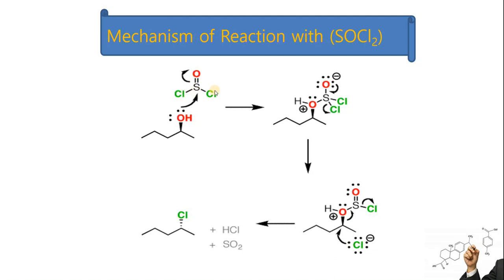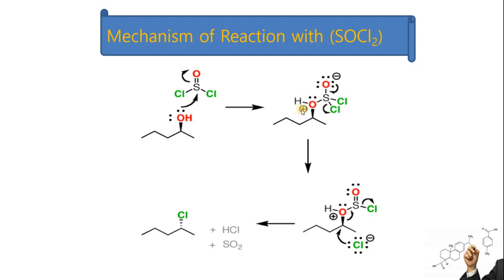Because oxygen and chlorines are all electronegative, sulfur will be partially positively charged in this compound. This alcohol molecule has oxygen, which has a lone pair of electrons. It will be donated to sulfur, and along with that, one of the pi bonds between sulfur and oxygen will be broken, which is going to produce a negative charge on oxygen, and this whole molecule will be attached with the alcohol molecule through oxygen.